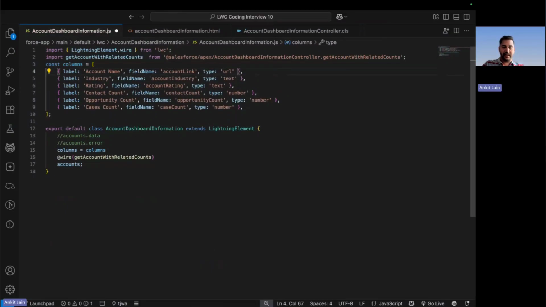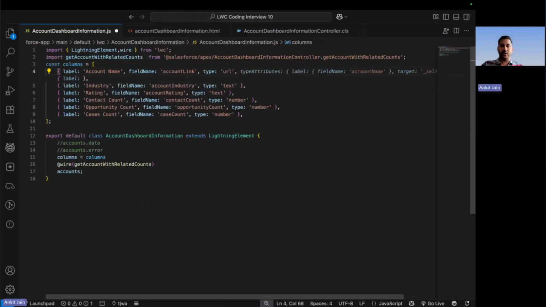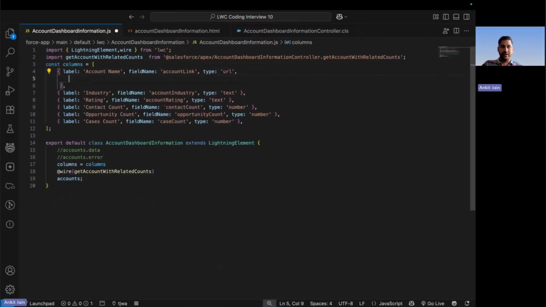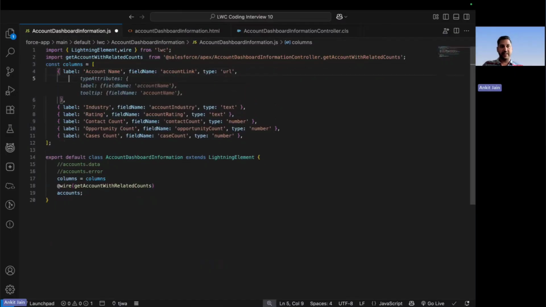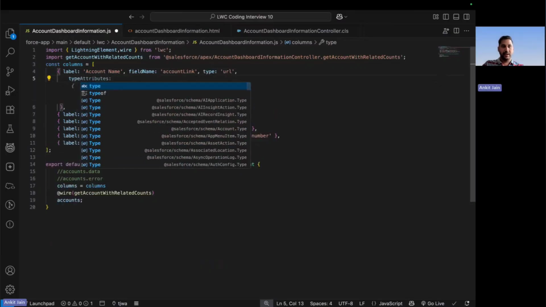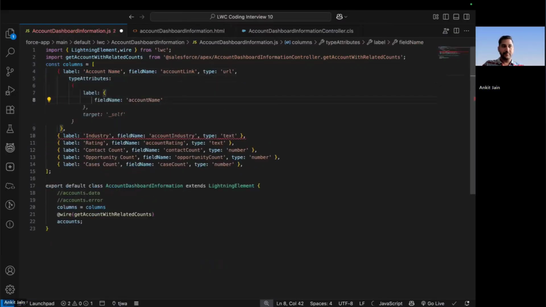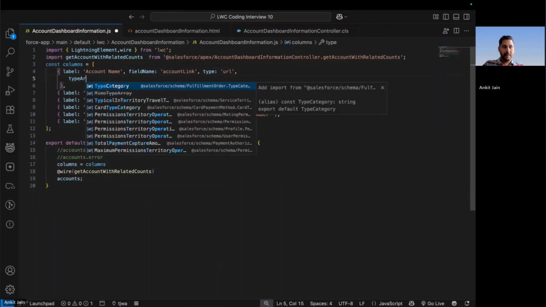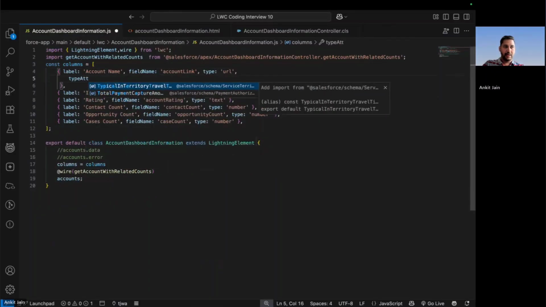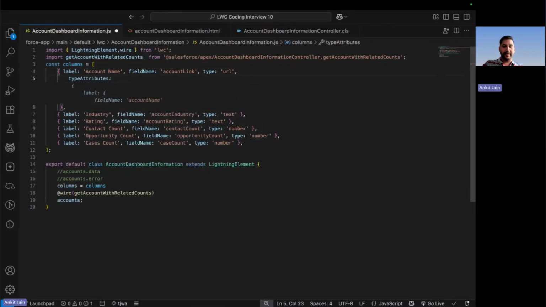But what I'm saying here is when you have to display it on the UI, you should show some other field name. So whenever you define the attributes at the table, basically what you should use here is the type attributes.